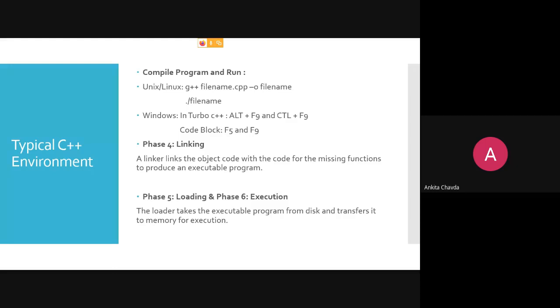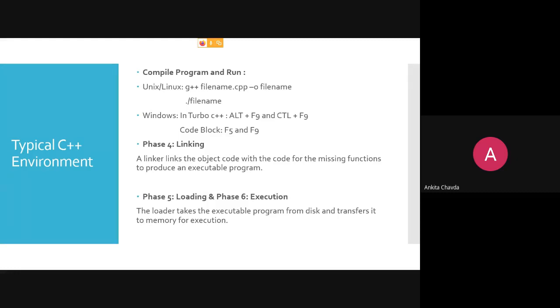For example, my first tutorial program: how will I compile it? g++ tutorial1.cpp -o a. That is my file name. Fine, object file. And I will always run that object file only. So ./a, and that will be executed.